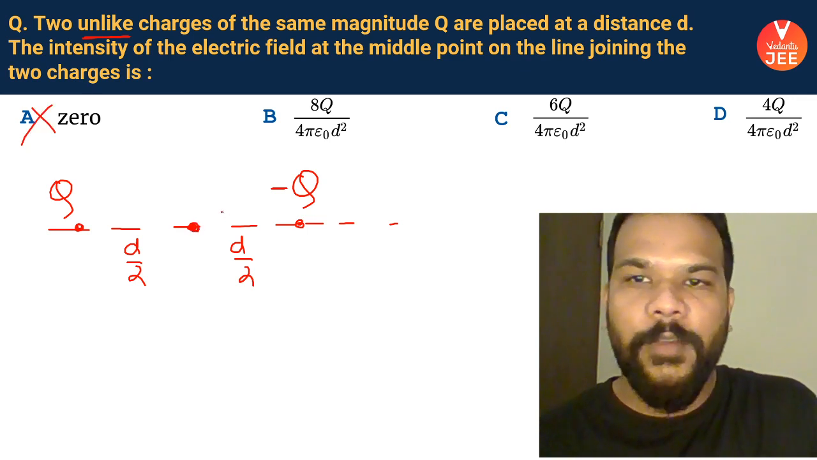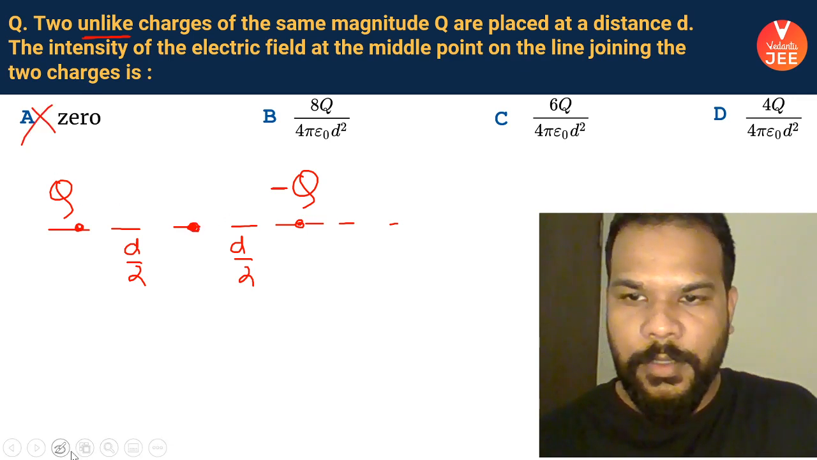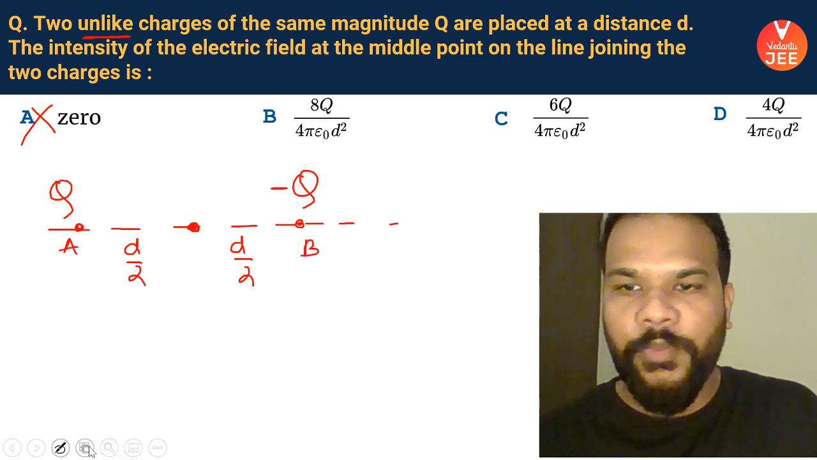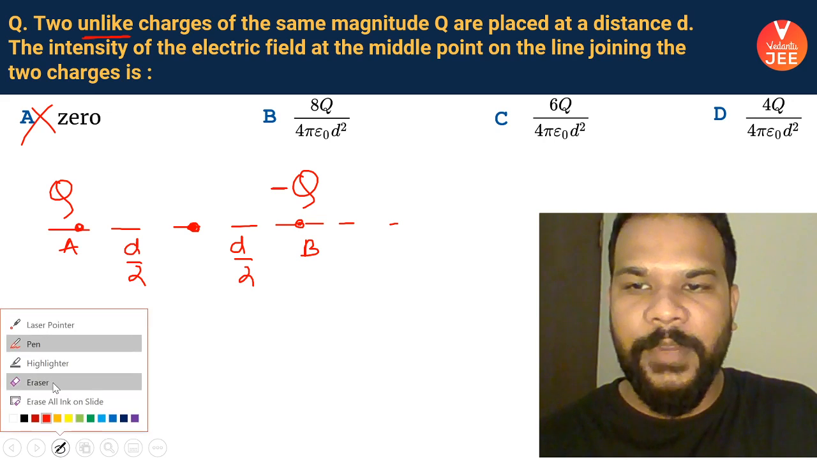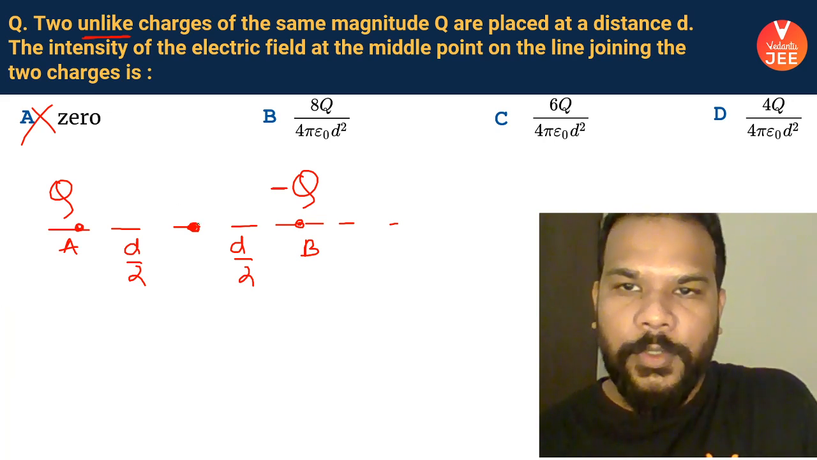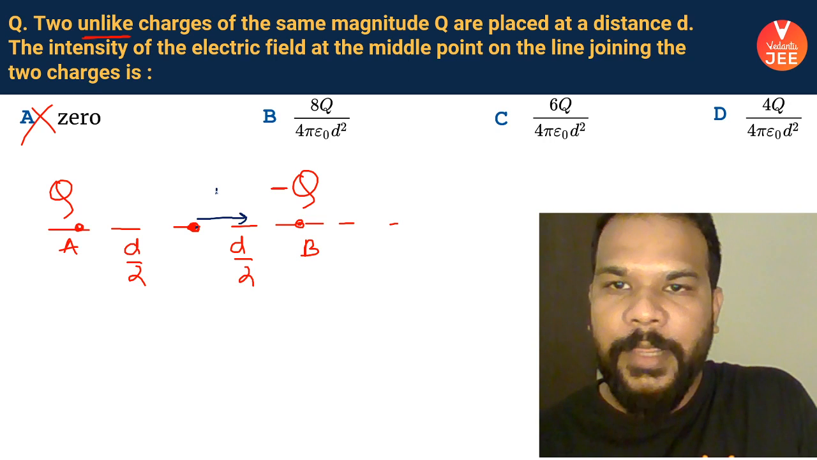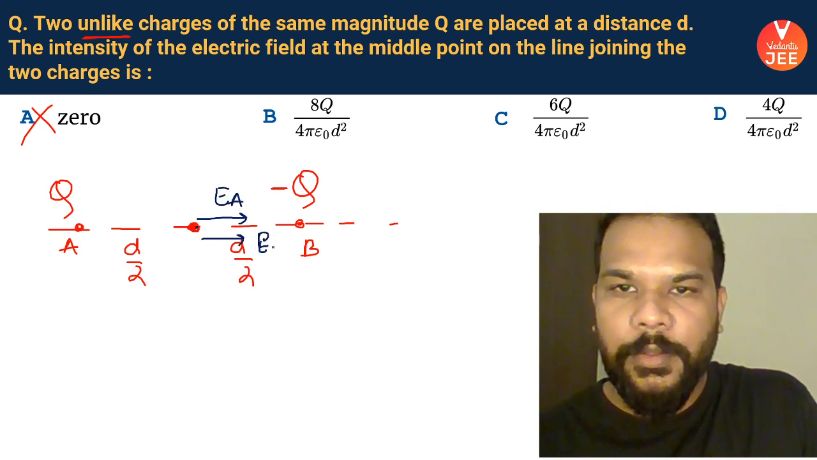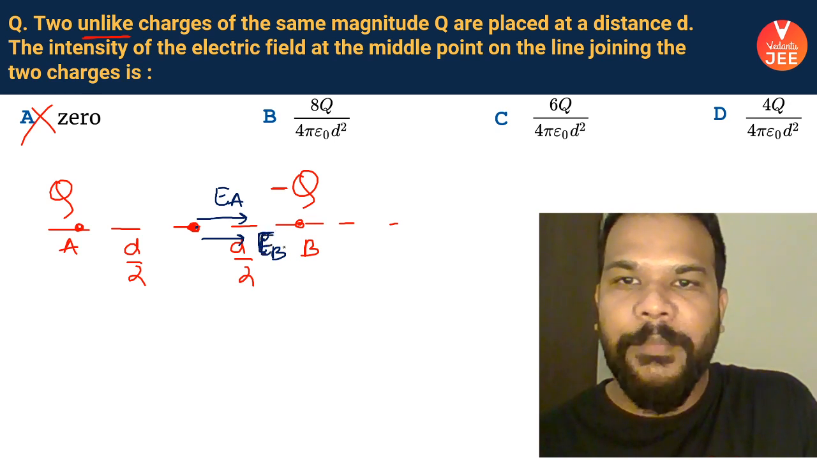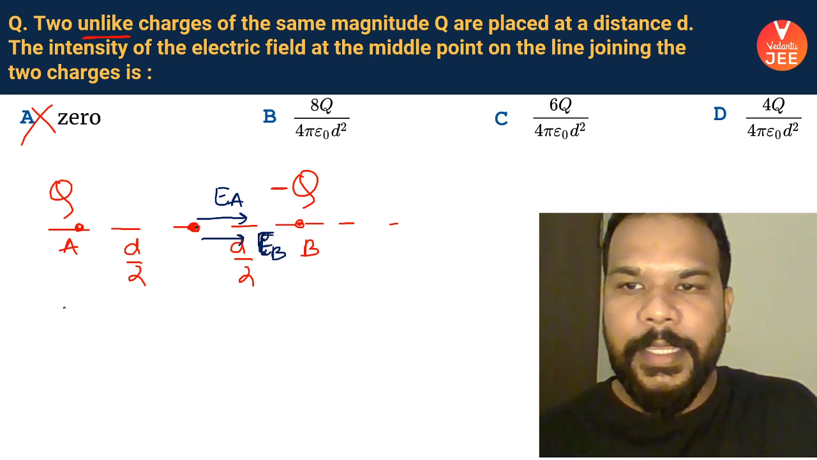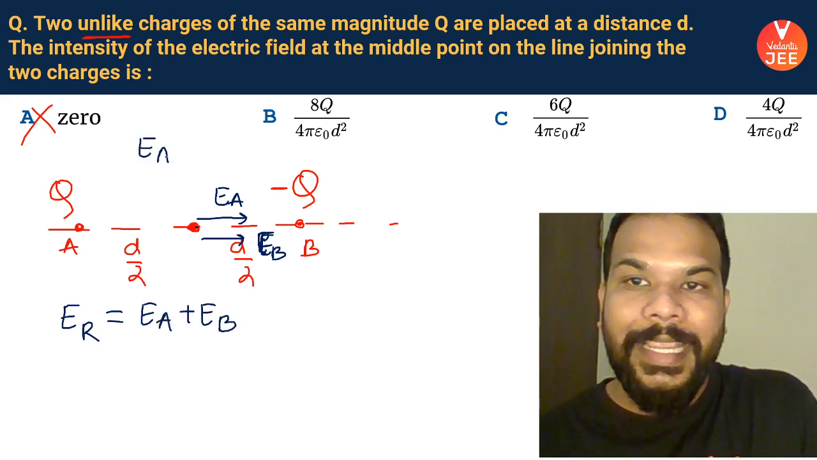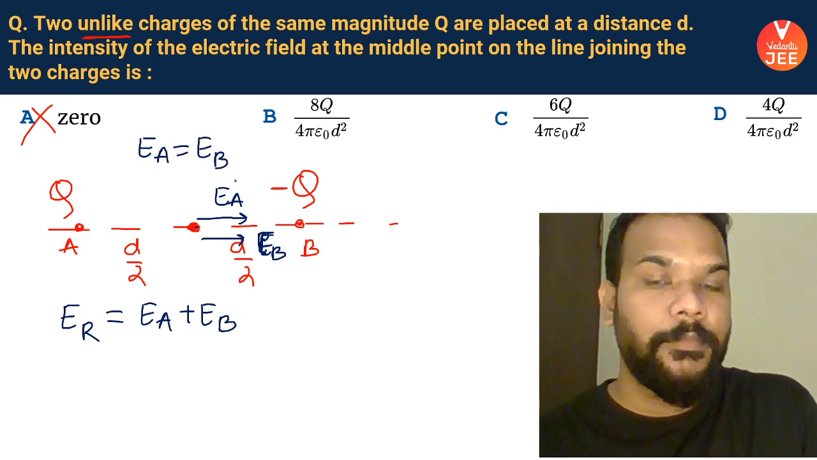So at this point, what will happen? Let's say this is A and this is B. Both will obviously have the same value of electric field in terms of magnitude. So the electric field because of A will be here, and due to B also in the same direction. So electric field of A and B will be in the same direction, and I can say that the net electric field will be EA plus EB. But EA and EB will be same in magnitude.